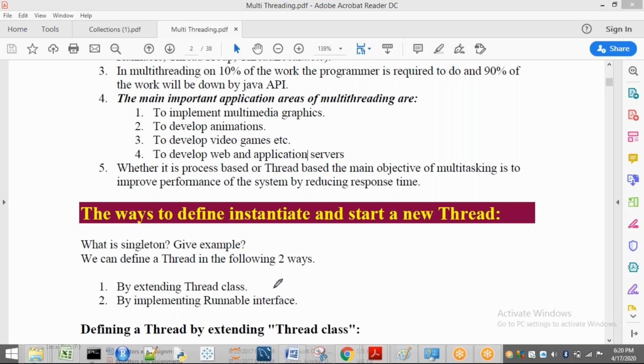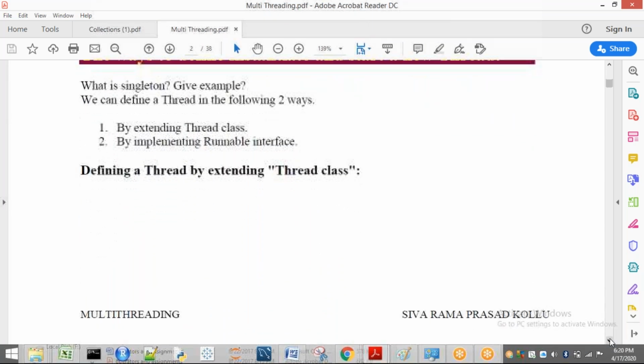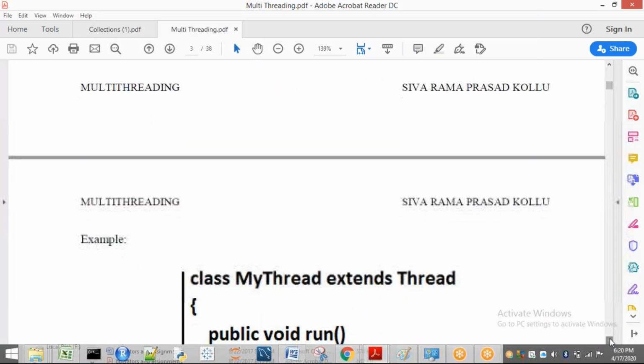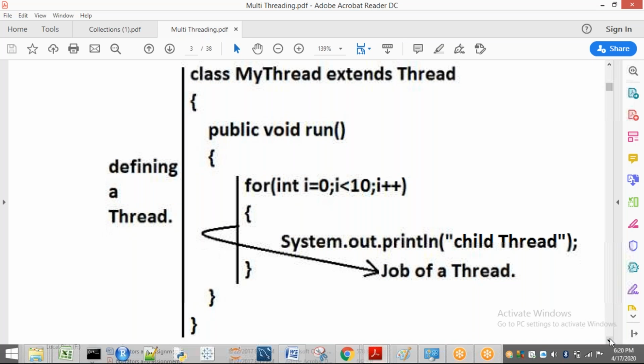First I am going to explain creating a thread by extending the Thread class. That means we are going to create a thread by using the Thread class. Before going to say this, you should know something first. Thread is a class. The second concept is how to run by implementing the Runnable interface. That means Runnable is an interface. Thread is a class.